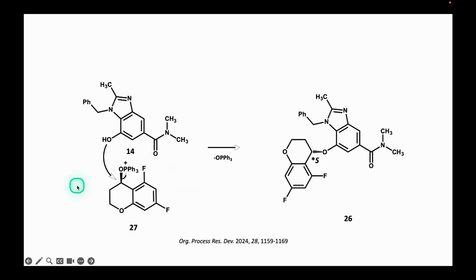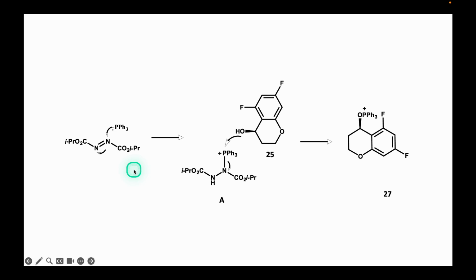Next, the key reaction of the synthesis is carried out, the Mitsunobu etherification between phenol 14 and the chromanol 25 in the presence of diisopropyl azodicarboxylate and triphenylphosphine to prepare the chiral ether 26 with inversion of configuration. In this reaction, the phosphine initially adds to the double bond of the reagent to form betaine A. The hydroxyl group of 25 nucleophilically attacks the phosphorus, producing the phosphonium salt 27, where the result has been the activation of the hydroxyl group in 25 as an excellent leaving group.